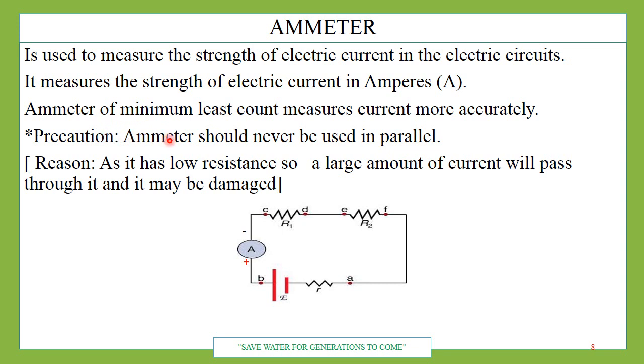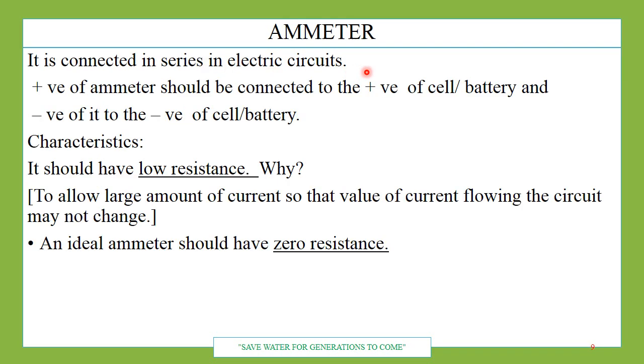Precaution should be taken while using ammeter. It should never be used in parallel in electric circuits, because a good ammeter has low resistance. So when a large amount of current passes through it while it is in parallel, as we shall be studying in electric circuits, the high amount of current will damage the ammeter. It is connected in series in electric circuits always, because it has to measure the total current passing through the conductor. So plus of ammeter should be connected to plus of cell or battery. Positive means plus. Negative of it should be connected to negative of cell or battery which we are using.